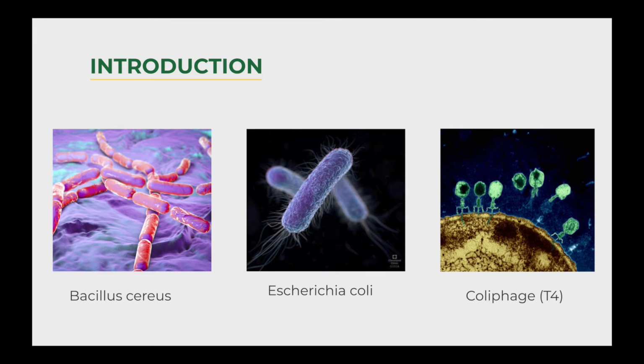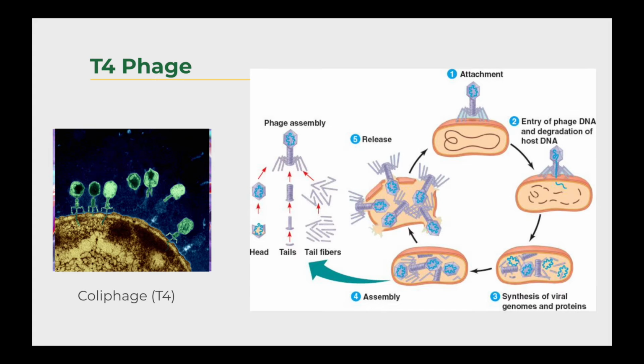Bacteriophages are viruses that infect bacteria. However, these viruses are limited by their host range. This means they can infect only a specific number of cells within specific species. In this experiment, we will examine the specificity of coliphage T4 with the bacteria E. coli and B. cereus. T4 phage is a bacteriophage, a virus that infects bacteria.